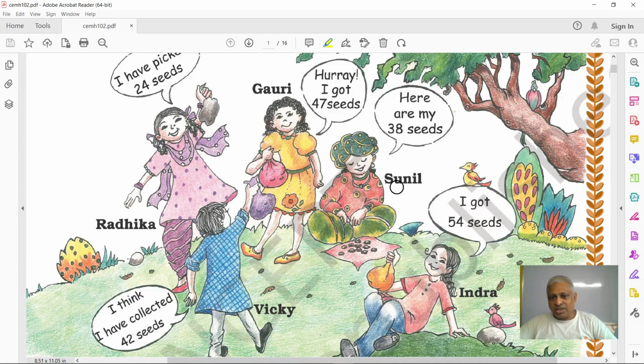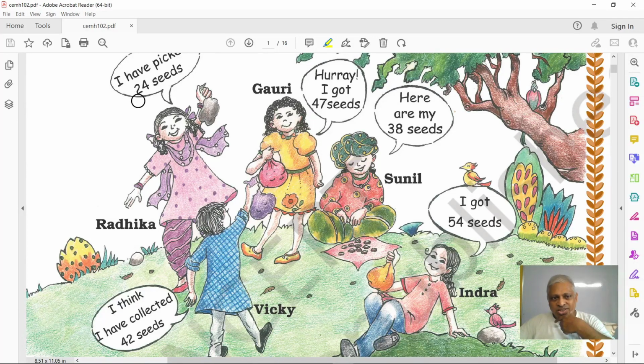So this Sunil is counting his seeds, and he says that he has collected 38 seeds. And Indra, this girl has collected how many seeds? 54 seeds. Can you tell who got the large number of seeds here?